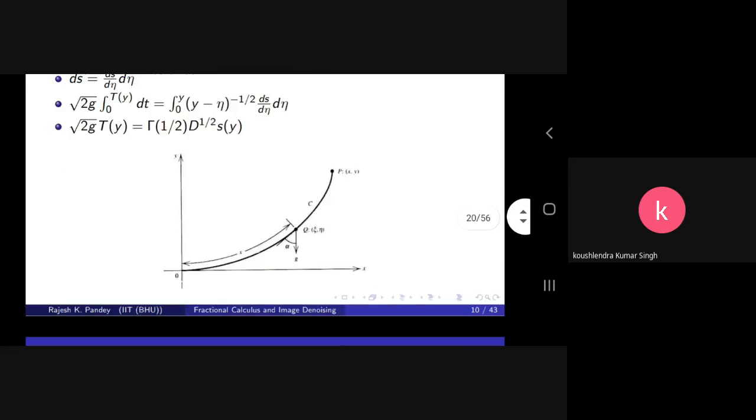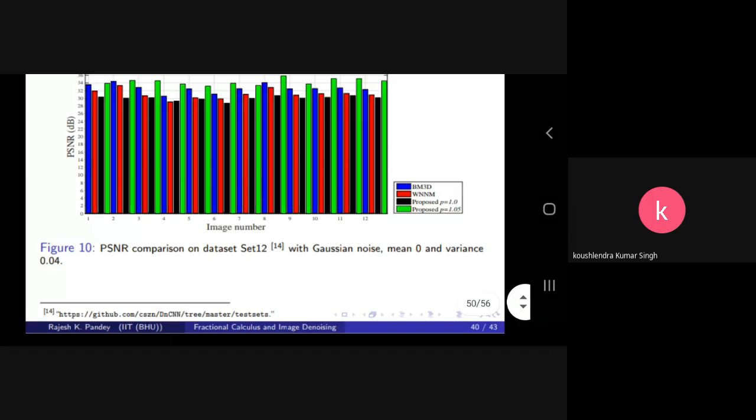So we take the problem of image denoising. The first portion of this talk is fractional calculus.